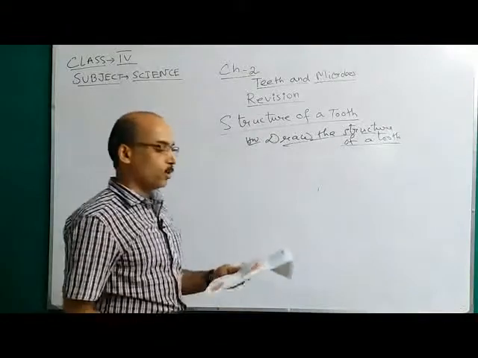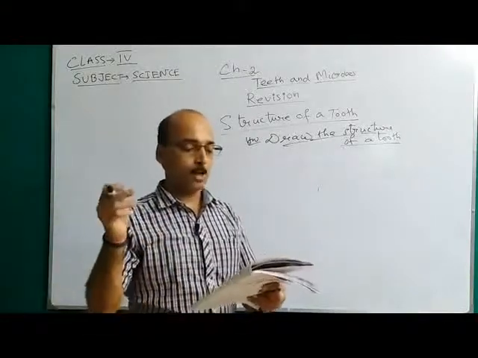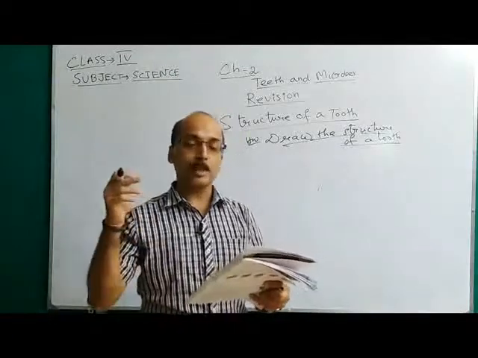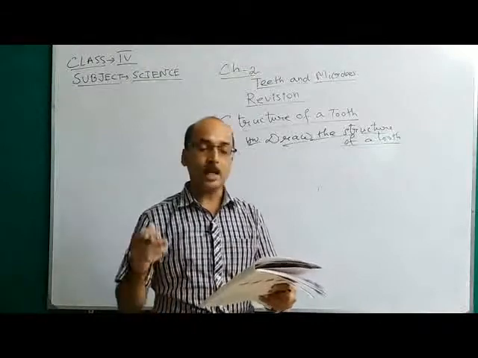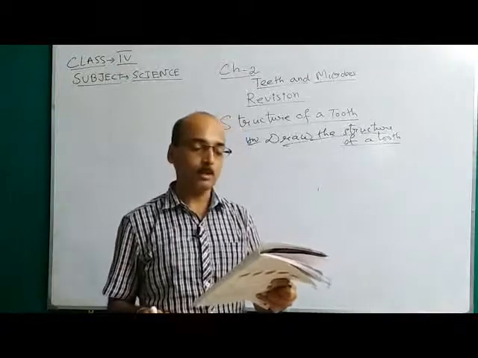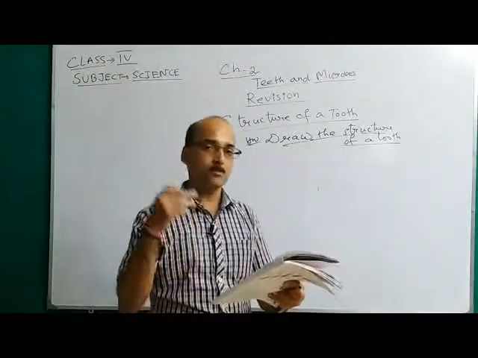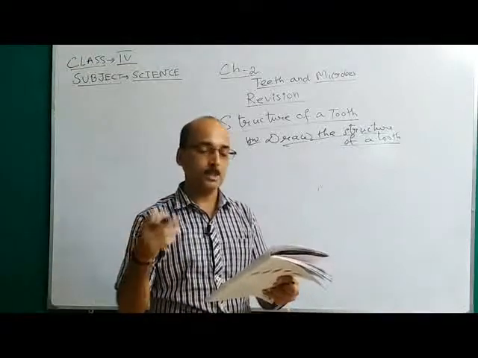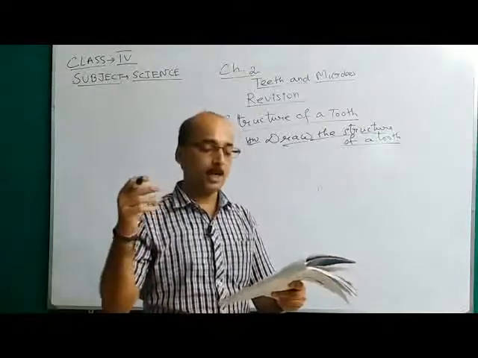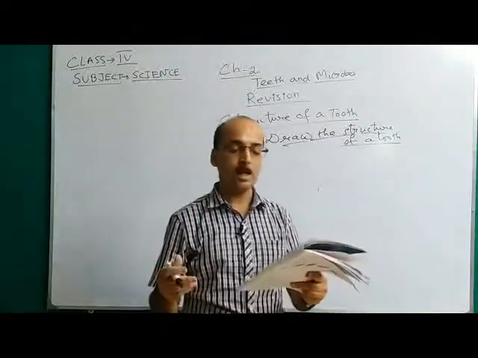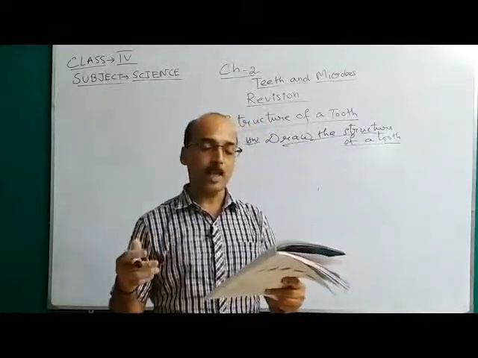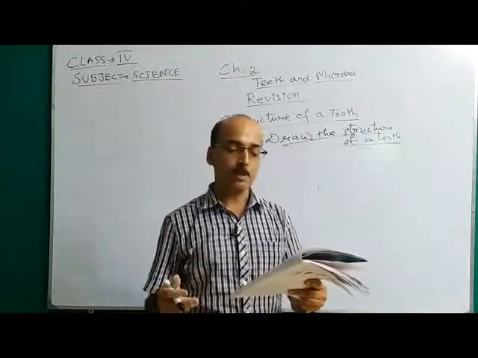Practice drawing. So see, our tooth has two parts. One is crown, another is root. The part of the tooth that we can see is the crown, and the part inside the gum which you cannot see is the root. The outside white covering of the tooth is called enamel. It forms the crown, and this is the hardest substance in the human body. The layer inside the enamel, that forms the main hard part, is the dentine. The center of the tooth is called pulp. It lies inside the dentine. It is soft and has blood vessels and nerves.